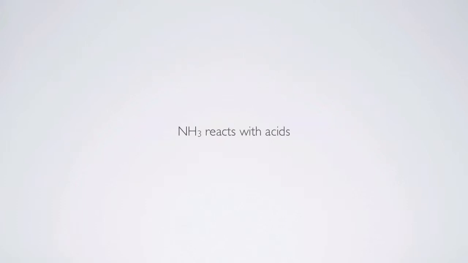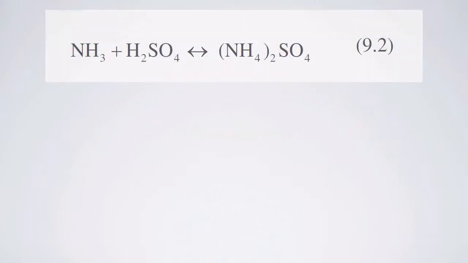Ammonia is a base, and it reacts with acids. So when it enters into the atmosphere, it has a neutralizing effect. For example, if there's sulfuric acid that's been put into the atmosphere by a volcano, ammonia can react with the sulfuric acid to form ammonium sulfate. This then can enter into solution and rain down on ecosystems.